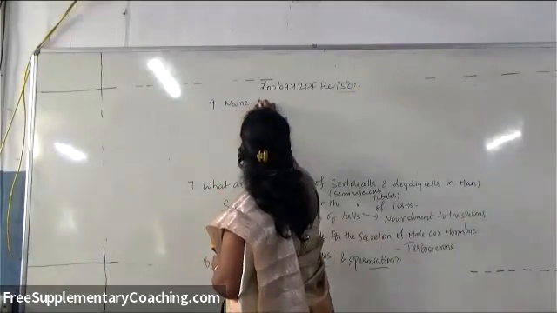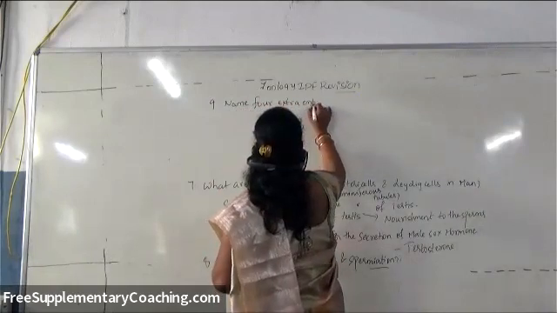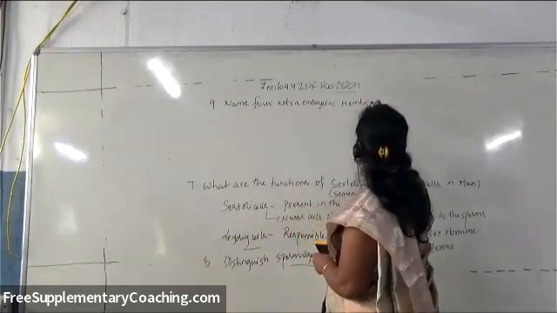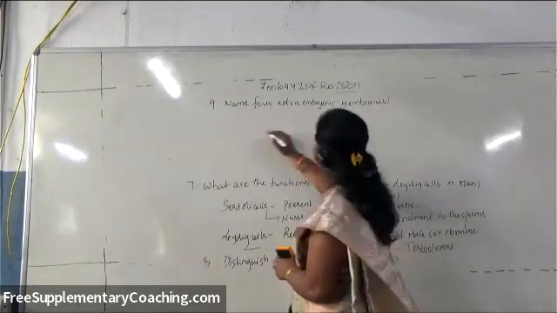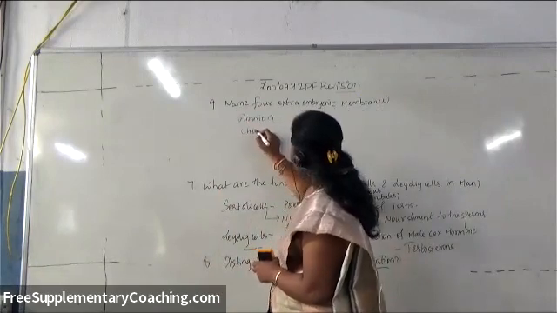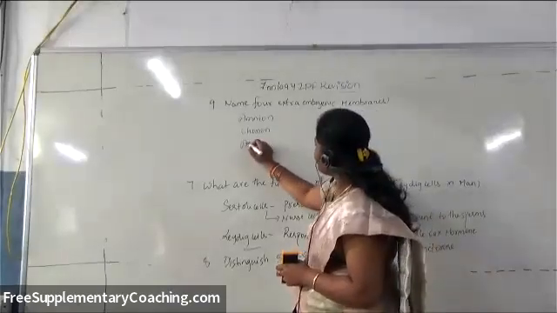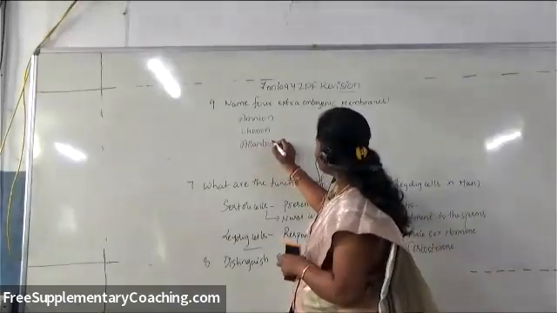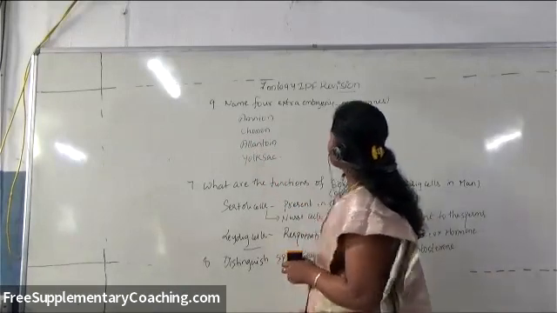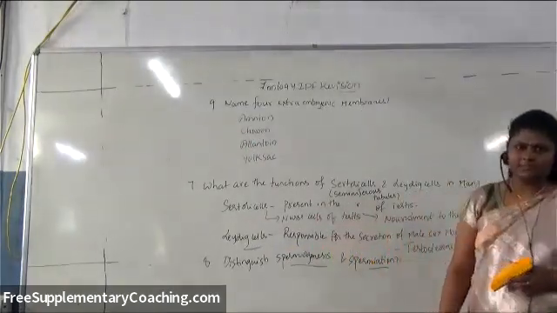You need to write the 4 names: amnion, chorion, allantois and yolk sac.